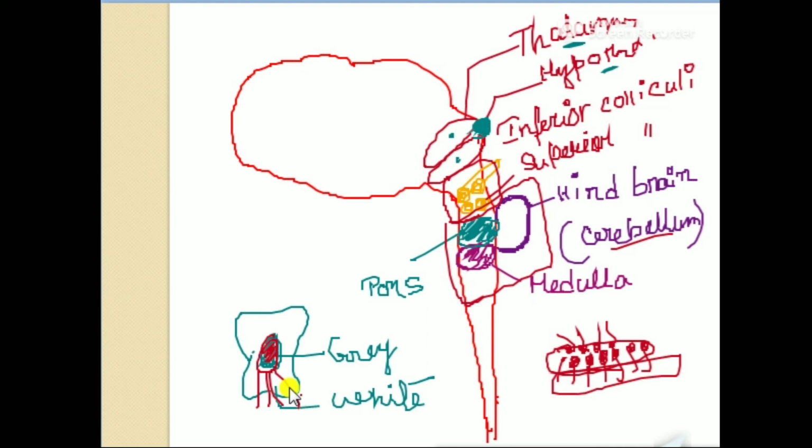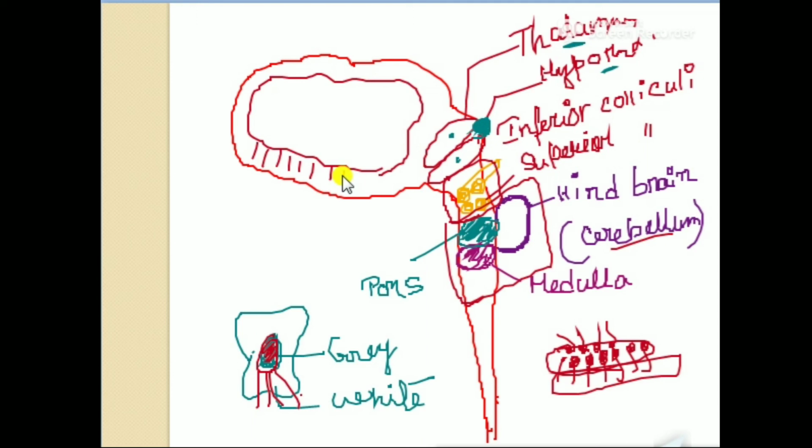Okay, got it? If we see the cerebrum, it looks like this. This is the white matter and the other portion is the grey matter. If we look at the structure of the brain, we are talking about half of the brain. If we dissect our brain, we see one lobe, one portion of the brain. That means the brain has two equal parts.